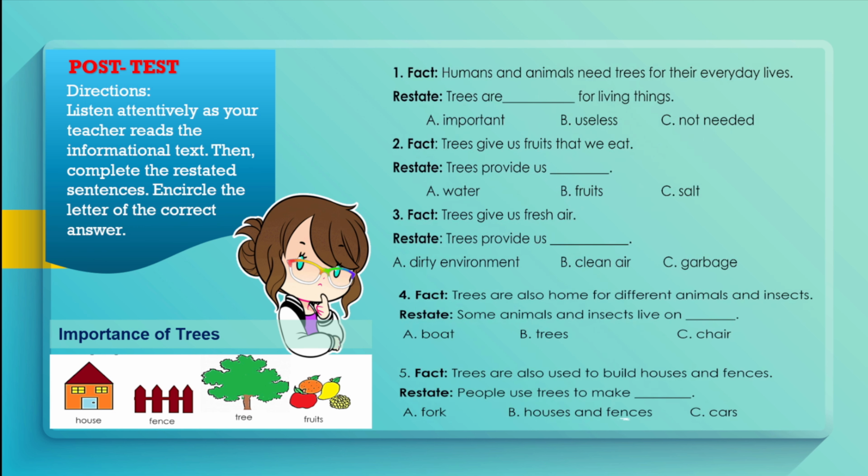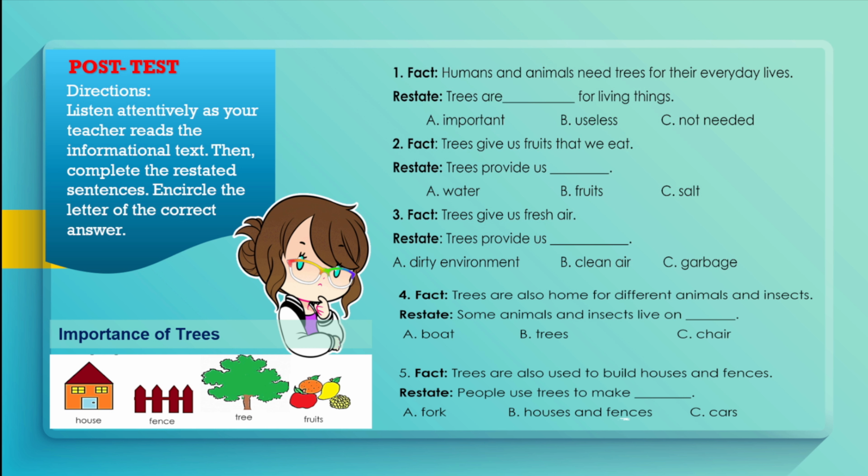Let's begin answering the following. 1. Fact: humans and animals need trees for their everyday lives. Restate: trees are blank for living things. A. Important. B. Useless. C. Not needed. 2. Fact: trees give us fruits that we eat. Restate: trees provide us blank. A. Water. B. Fruits.